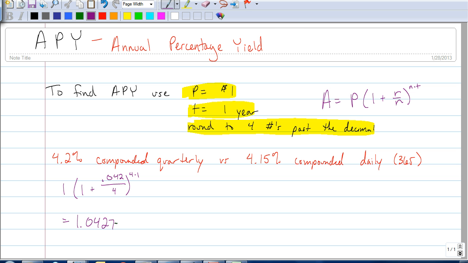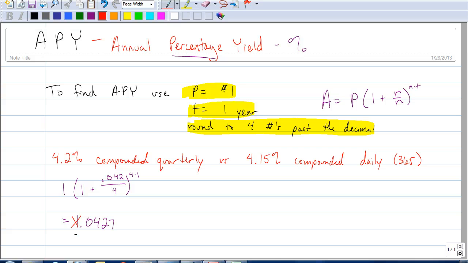Now, annual percentage yield is always a percent. Key there being percentage. So 1.0427 is not our answer. That 1 in front represents the dollar that we invested originally, remember we're using P, our principal, as 1. So that 1 doesn't represent anything that we've earned or yielded. The 0.0427 represents the fact that for every dollar we invest, we're going to earn about 4.27 cents.